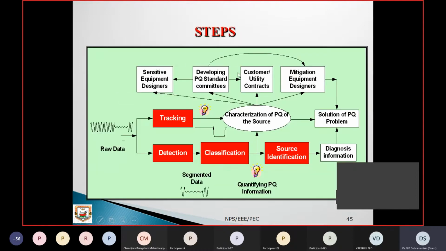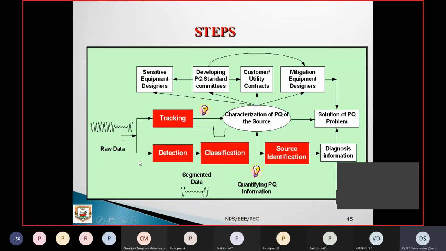Okay, now this is nothing but an elaboration of the previous block diagram. A two-way solution can be obtained here. From the raw data, sometimes you can take a direct decision from the available information. It can go to sensitive equipment designers, developing PQ standards committees based on their input, customer utility contracts and mitigation equipment designers. Based on the information provided by the right persons or these particular committees, from the rules framed, we can take the decision. That is a direct decision.